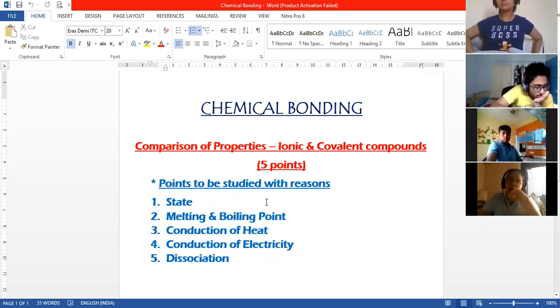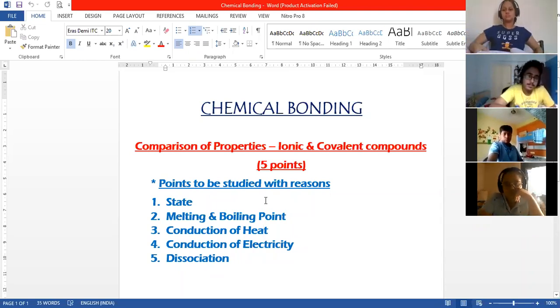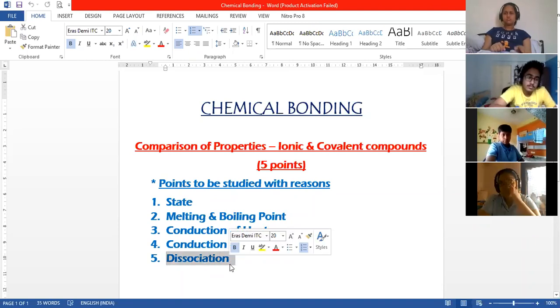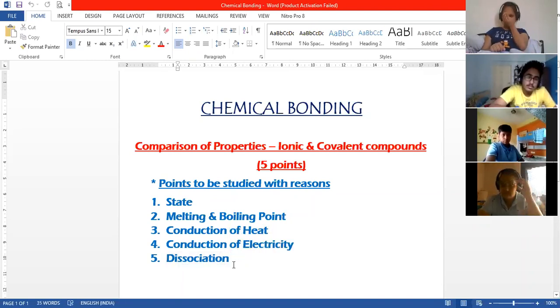And the last point which we are discussing is dissociation and ionization. This is a very important point. Here what happens is that in case of ionic compounds, ionic compounds undergo dissociation.